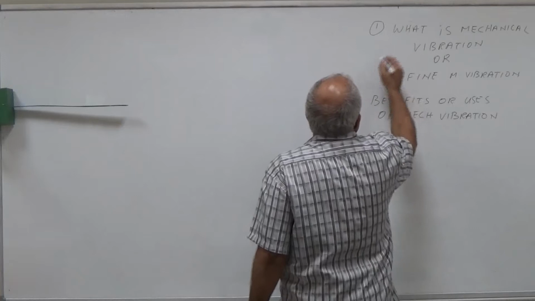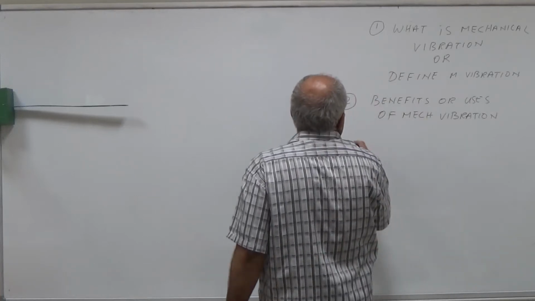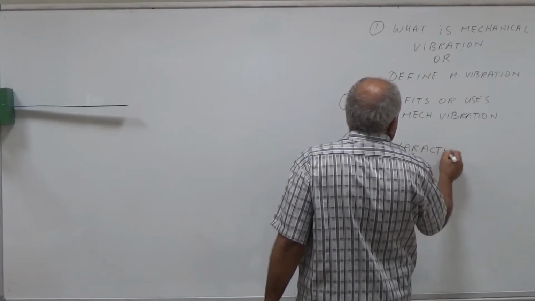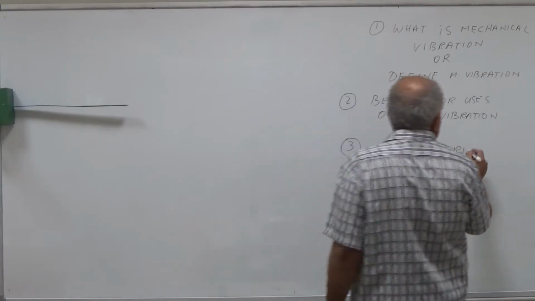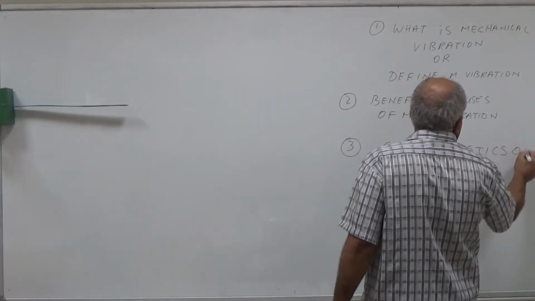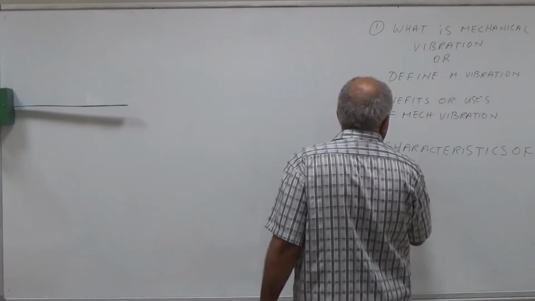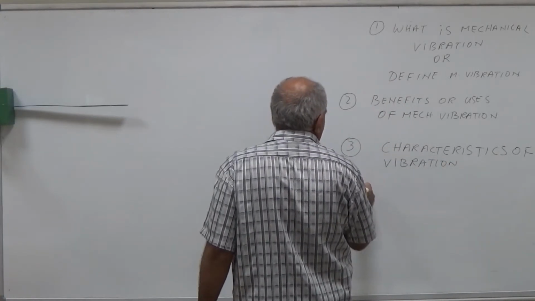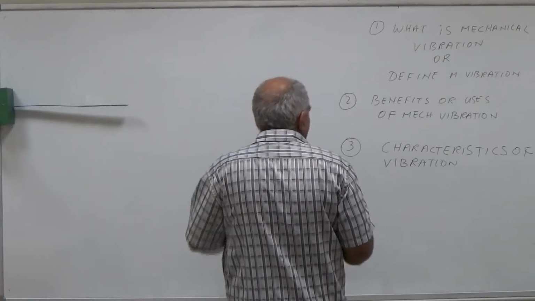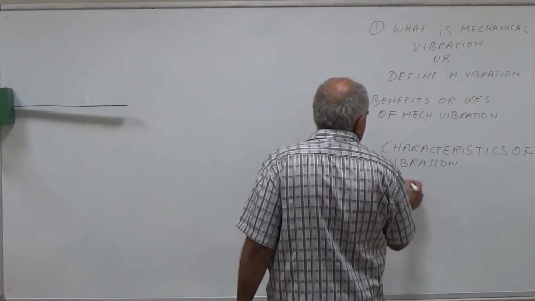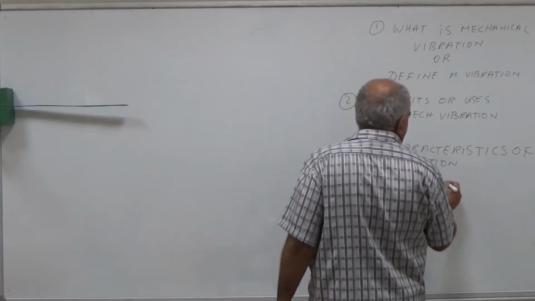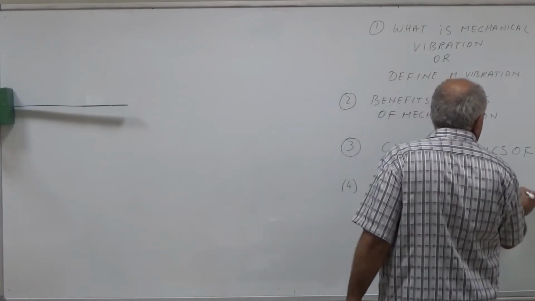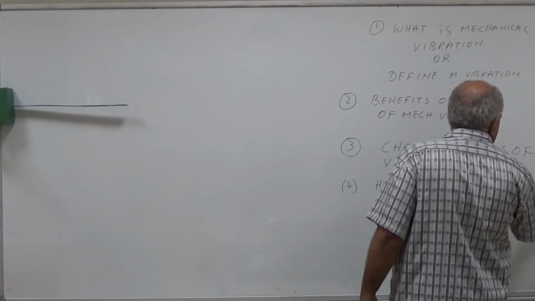and number 3, characteristics of vibration, and number 4, how we find the condition of the machine,